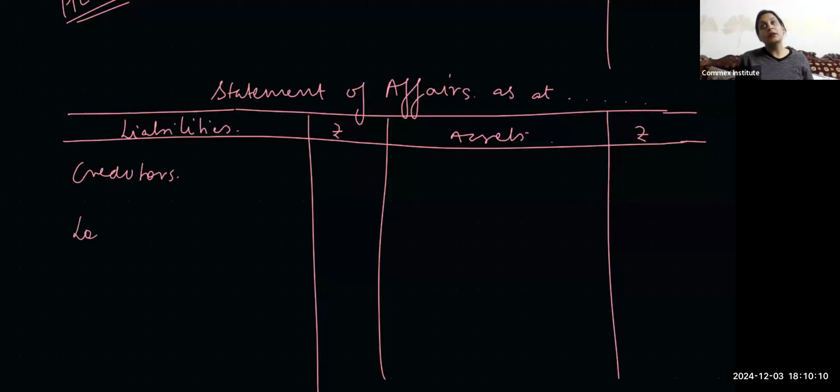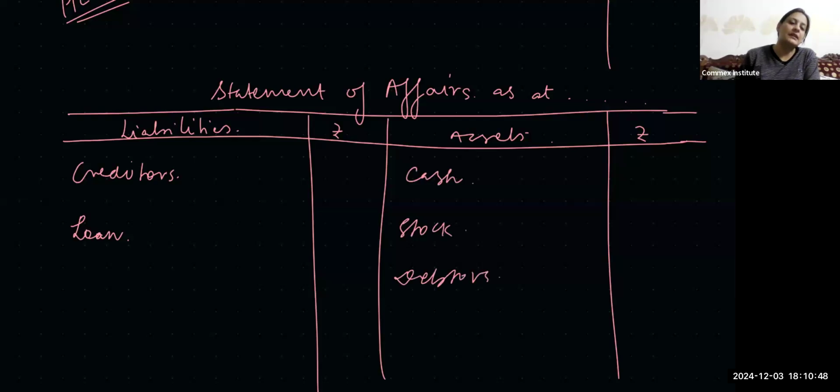Okay, it can be a loan from the bank, loan from father, loan from your spouse, or loan from a friend. So any money borrowed from a third party, be it the spouse or father, will be a loan only. Okay. And then on the asset side, we'll have, of course, cash. The person must be knowing with surety how much cash they have, how much stock they have, what the position of debtors is. These values will be known, and this way we'll get the capital as the balancing figure.